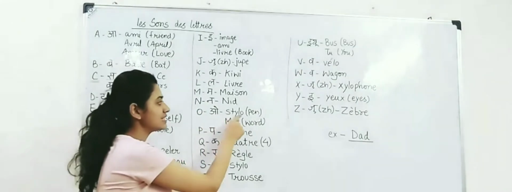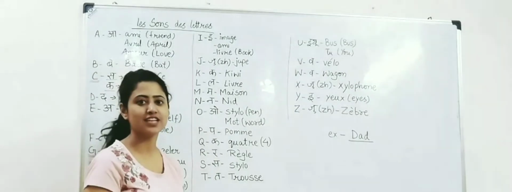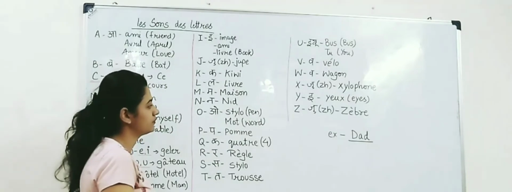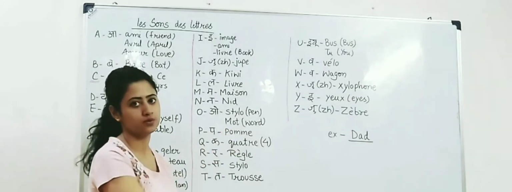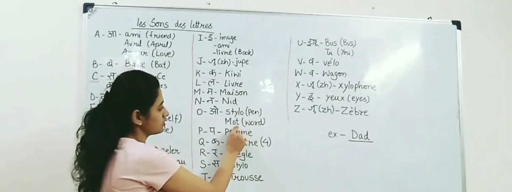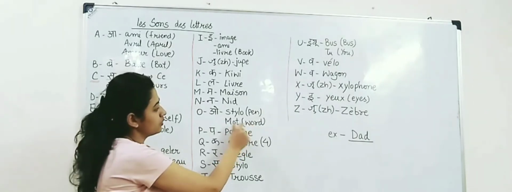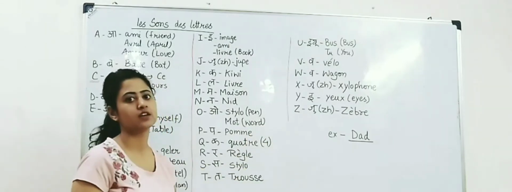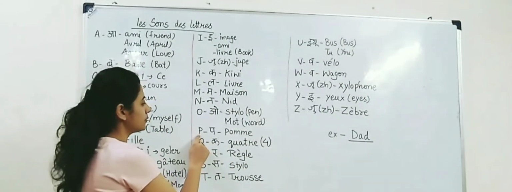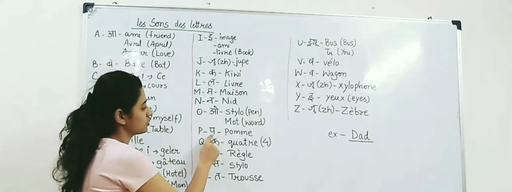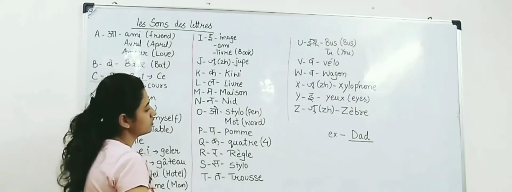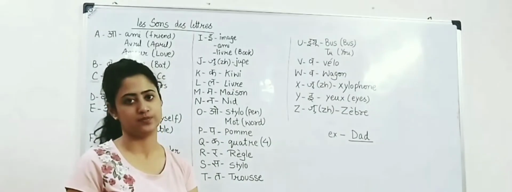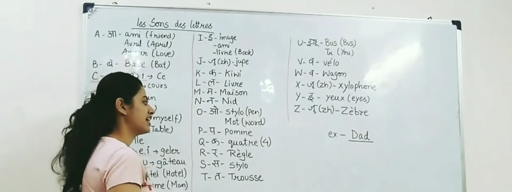For example, stilo. Stilo, which means pen. Mo. Here we will not pronounce the last consonant. So it's mo. The meaning is word. The next letter is P, which has the sound of P. For example, poem. Poem, which means an apple.